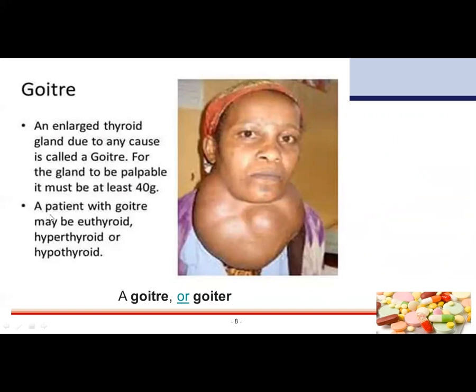Second point, a patient with goiter may be euthyroid, hyperthyroid, or hypothyroid.